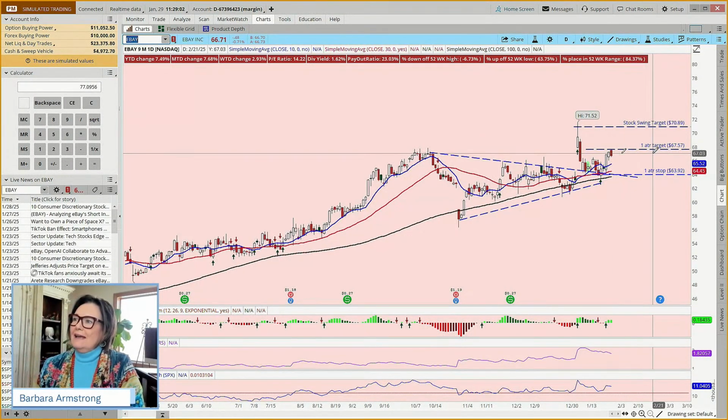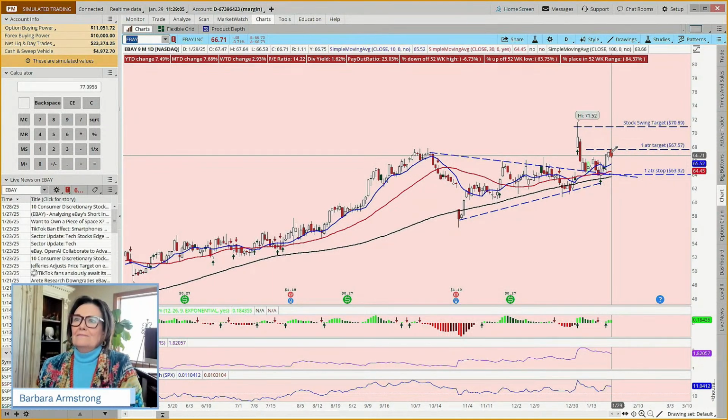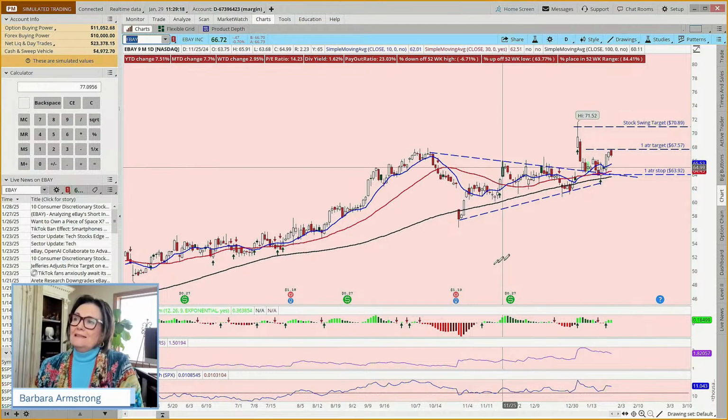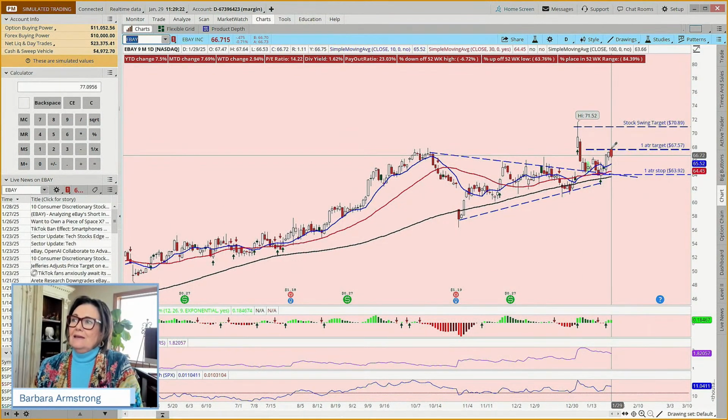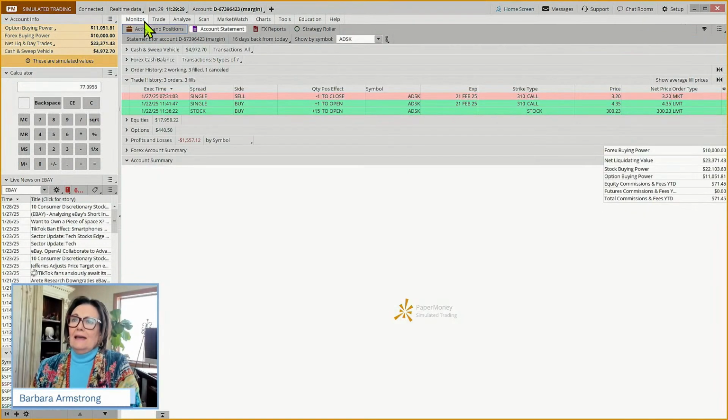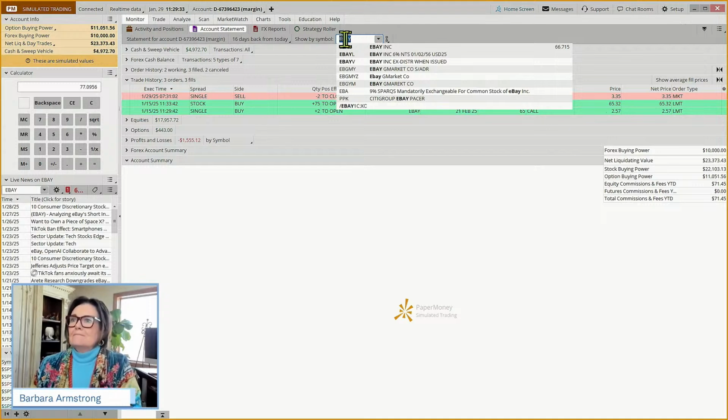We had our 1 ATR target at 67.57. And today it went up and hit a high of 67.64, which triggered our exit. And this is when having an exit that you've put into the system can be kind of a handy thing. And so with eBay, let's come back now to eBay.